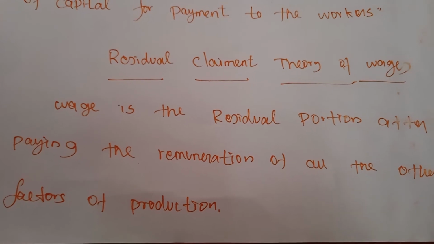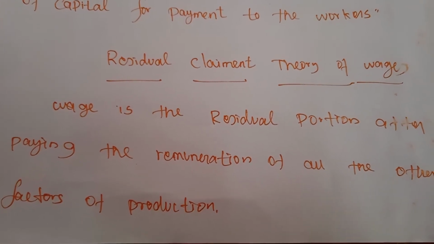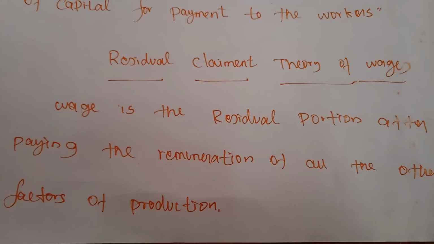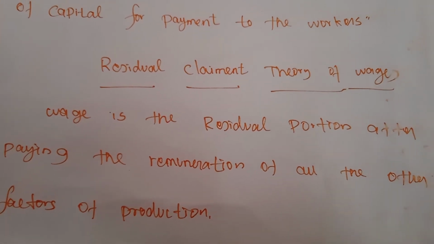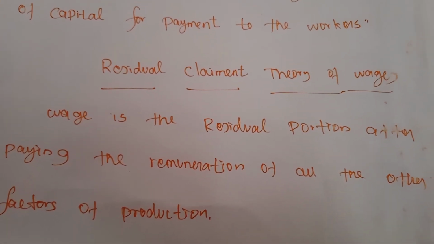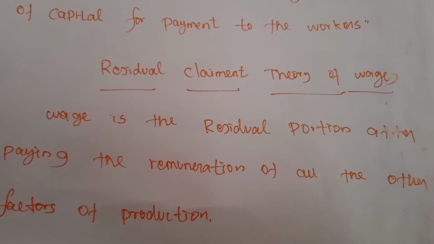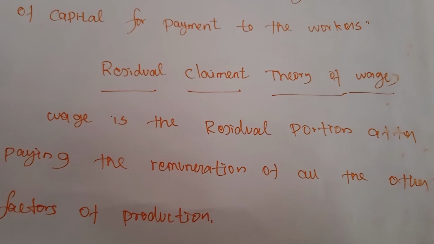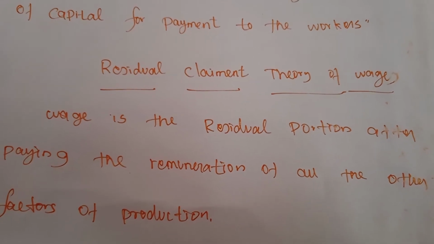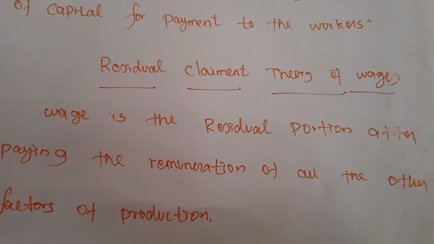And not only that, the demand side of labor is also not considered. Suppose if the labor is increased, the wage rate may be reduced. If the demand for labor is increased, the wages will be increased. So it is not explained.